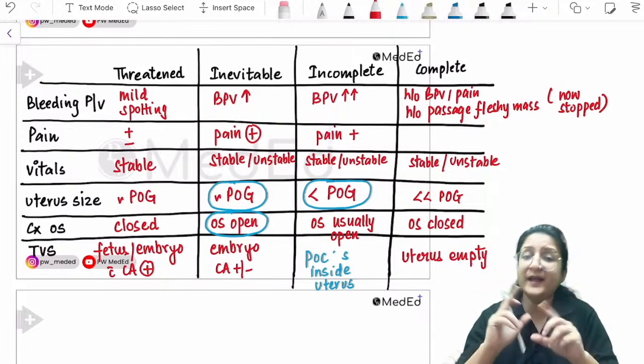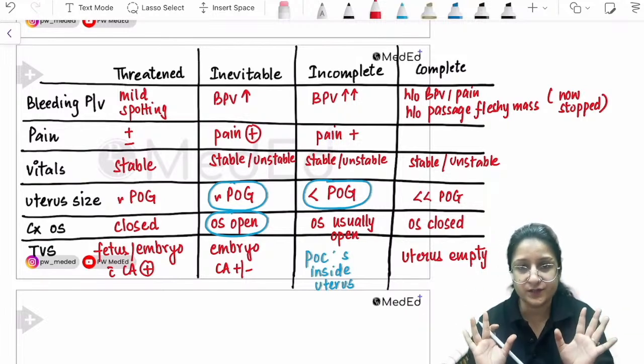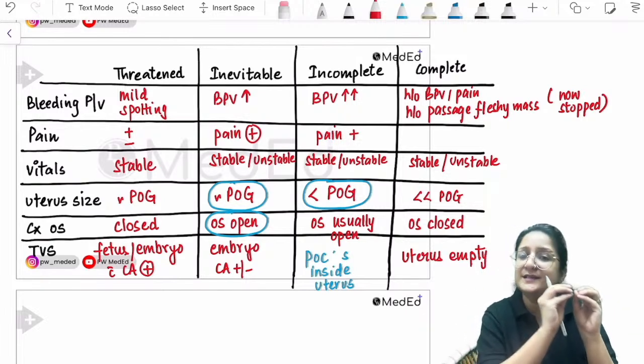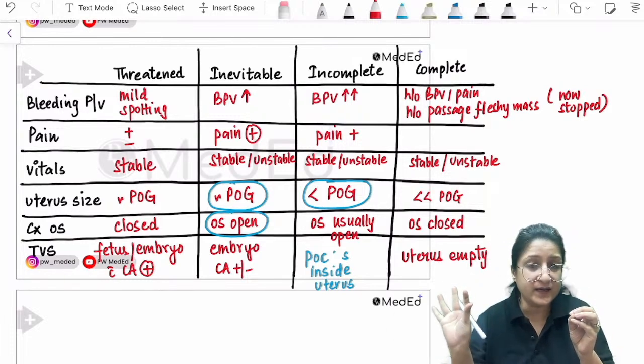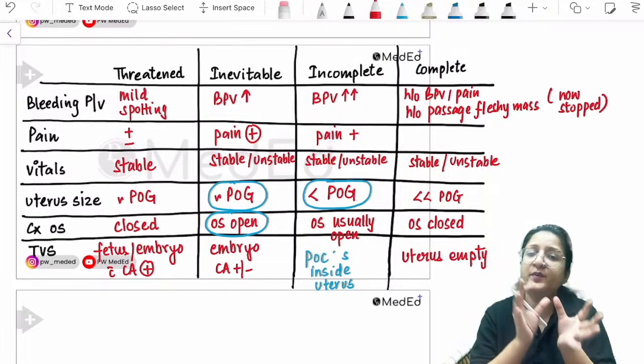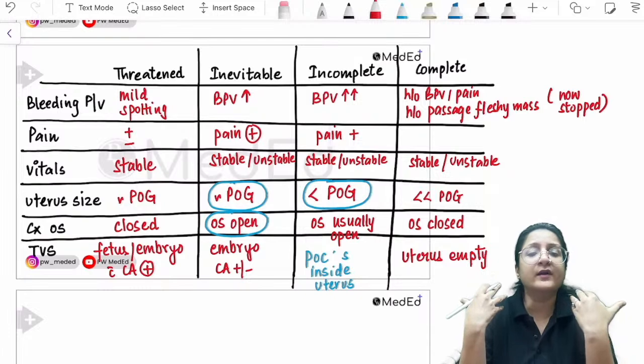Os is open, but everything is still inside the uterus. So uterus size corresponds to period of gestation. Incomplete: some products are still left inside, and some products have already been expelled. So os is usually open and period of gestation is going to be less. Complete: the process has gotten completed.